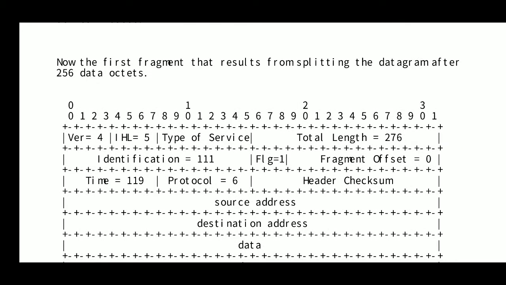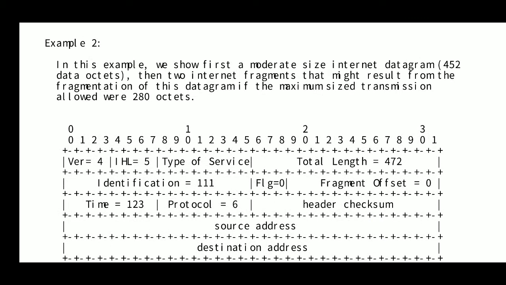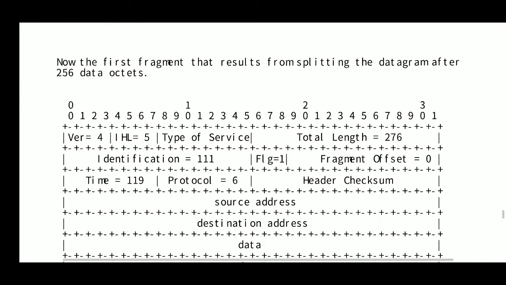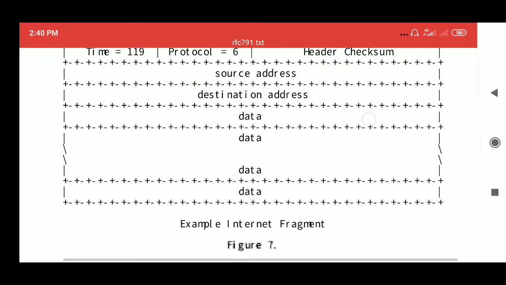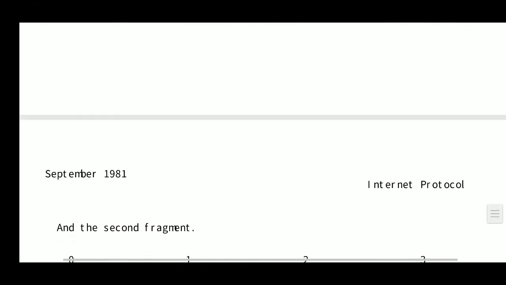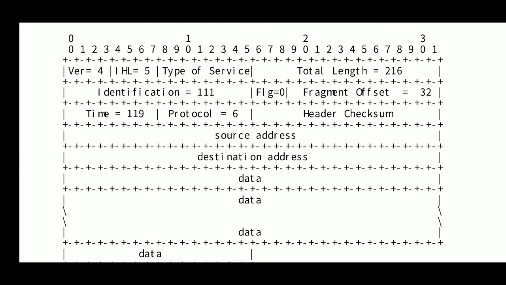So the remaining bytes from the 452 data octets are 452 minus 256, which is 196 bytes. So the next IP datagram we can send is of 196 byte data plus 20 byte header, which is a 216 byte IP datagram.